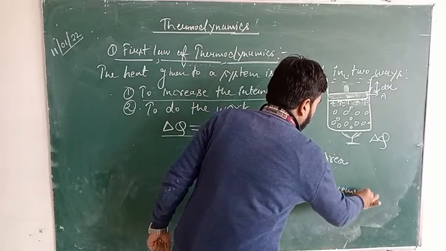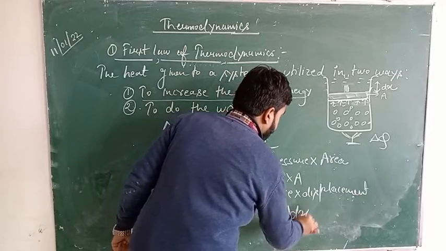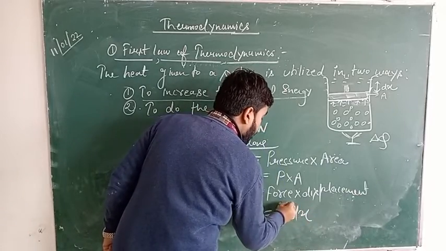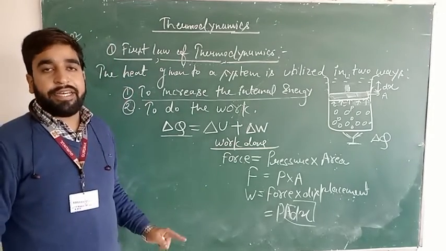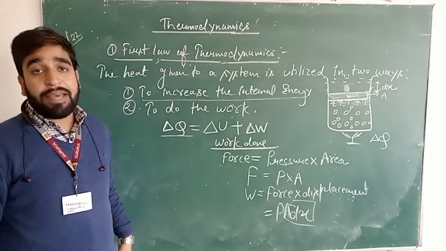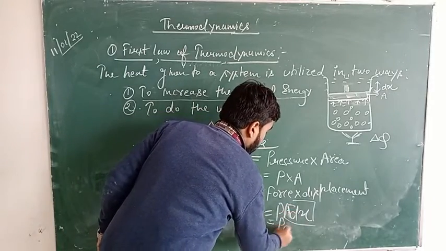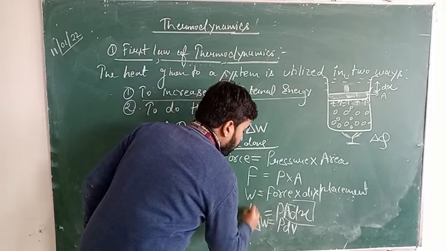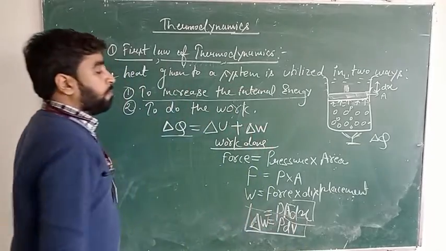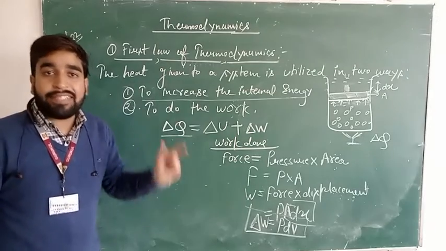Now force we already know is pressure into area, and the displacement is dx. This area is in meter square, dx is in meter. When we multiply both these, we will get meter cube, so that will be volume. So we can say this work done is equal to this delta Q is equal to P dV. So this is the external work done by the system.